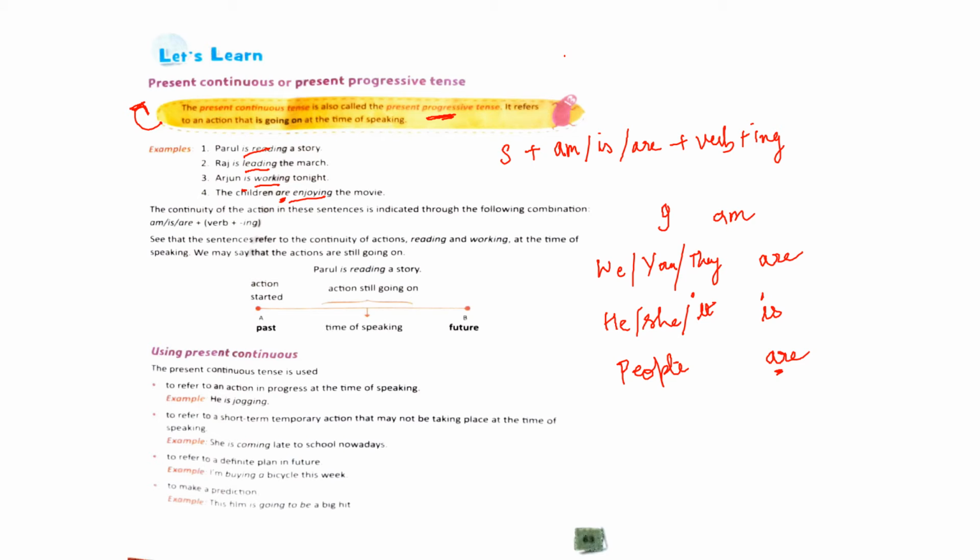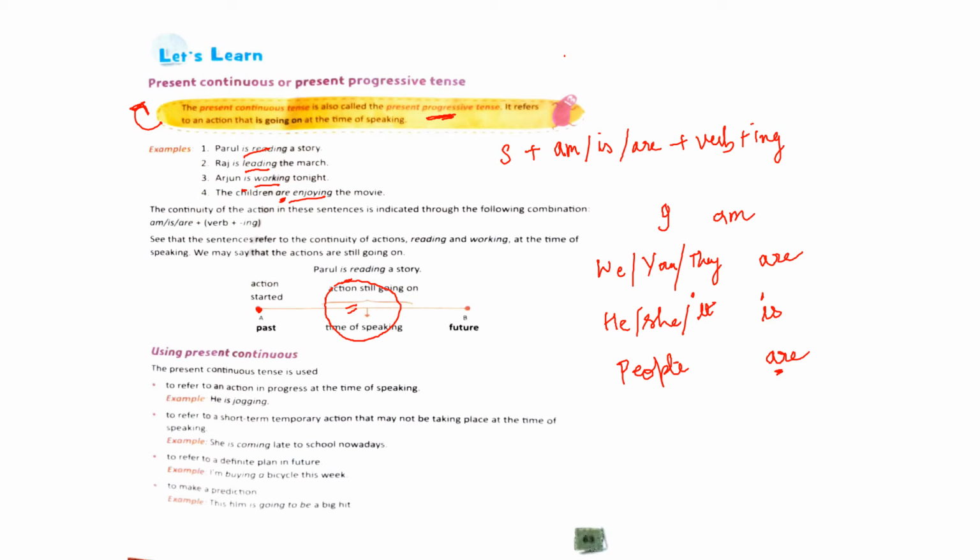See that the sentences refer to the continuity of actions, reading and working, at the time of speaking. We may say that the actions are still going on. So we can understand present continuous tense with the help of this diagram. The action that we are talking about has started at some point in the past, and at the time of talking, the action is still going on.